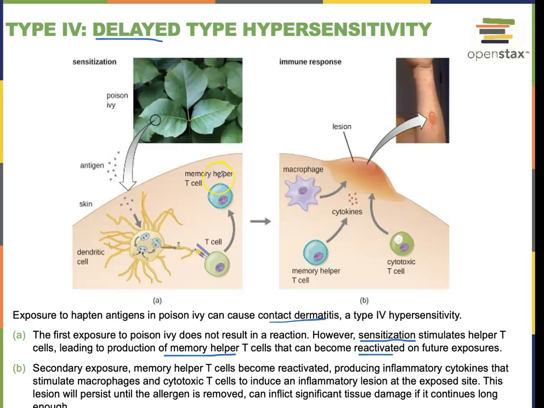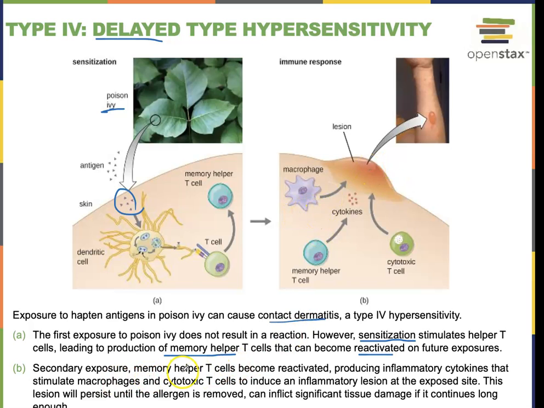We have memory of this antigen, right? This oil coming from our poison oak. The second time we come in contact with poison oak or poison ivy, I'm saying oak because ivy is more East Coast, poison oak is more West Coast, then we're going to have these memory T cells, the cytotoxic T cells, really activated and forming a lesion, inflammation.